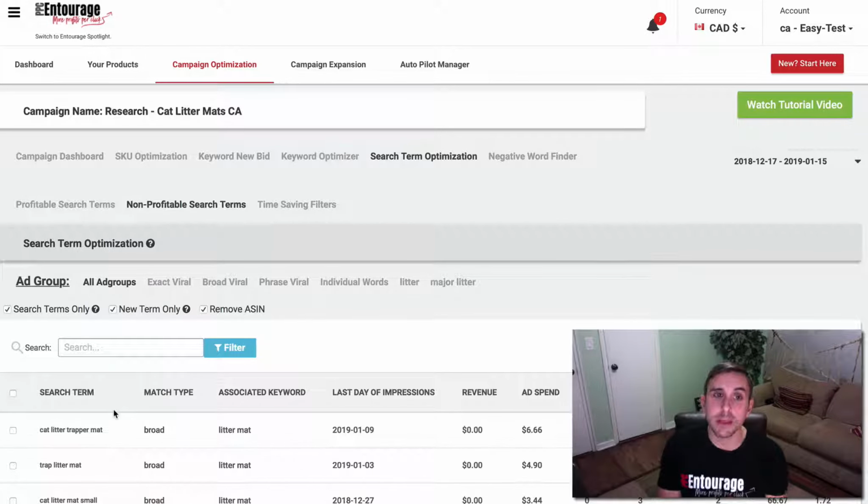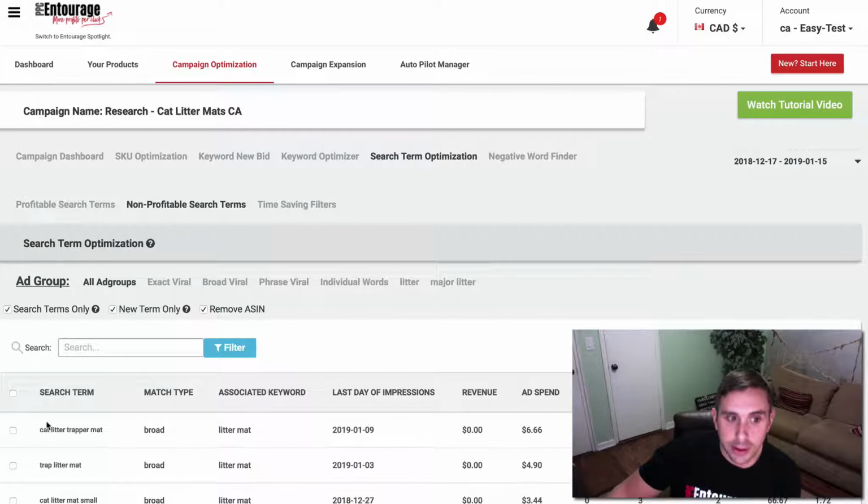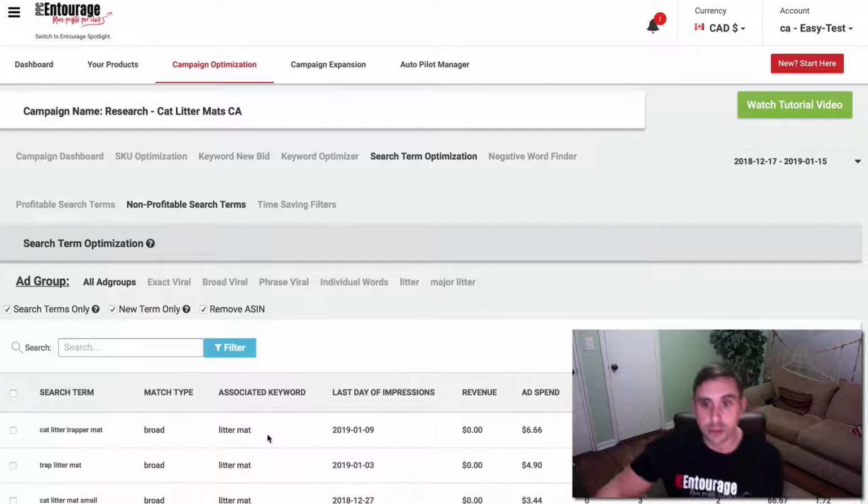The reason being is you want to optimize the keywords on a keyword bid price level. You don't want to do a negative exact or a negative phrase match to the keyword because that's going to take you out of the game for everything associated with that keyword. So we wanted to use this as a fail-safe to protect you from doing a negative optimization on an actual keyword. So what you're going to see here are just the search terms associated to those keywords. And as you can see, here's the search term, here's the match type, and here's the associated keyword, right? So very simple and straightforward. And here is how they're performing.